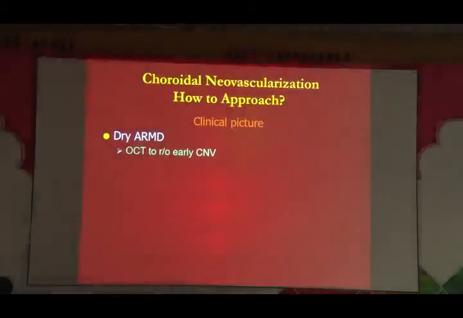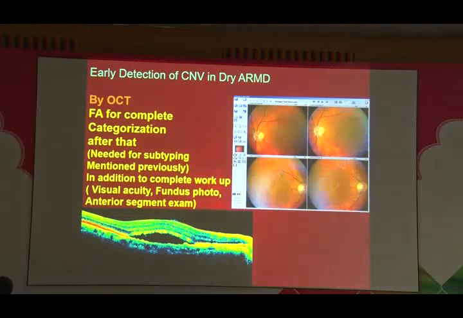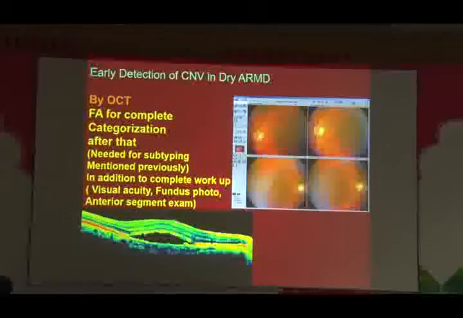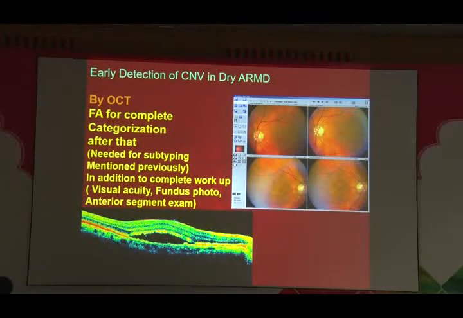So what should you do? How should you approach your patient? Even a patient you consider as dry ARMD, it's worth doing an OCT to rule out an early CNV, because basically that's the ground from which it comes. So if you see some abnormality in the OCT, that's the kind of patient where you need a fluorescein angiography to make your first documentation and categorization of the patient. After that, you may not use this, but initially it's worth doing that.